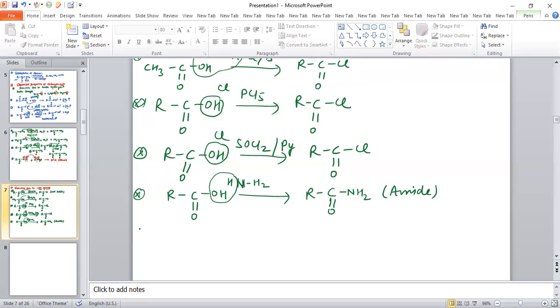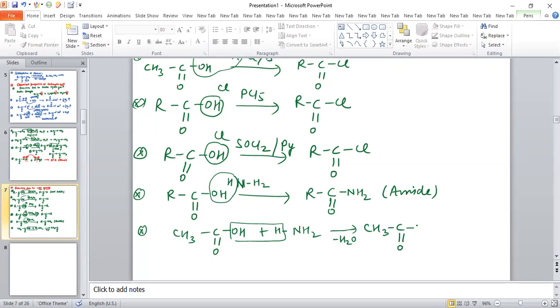If you want to see the reaction related to this, then you can see CH3, C double bond O, and this is OH. The reaction with ammonia, HNH2. So H2O will be removed, and the product obtained is CH3, C double bond O and NH2. So amide is obtained as a product. Now see some more reactions related to this.